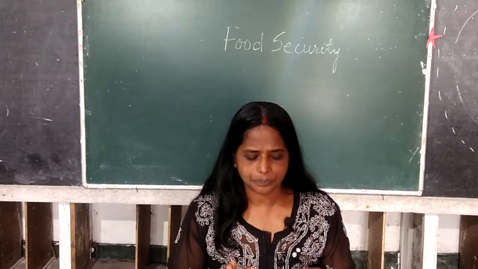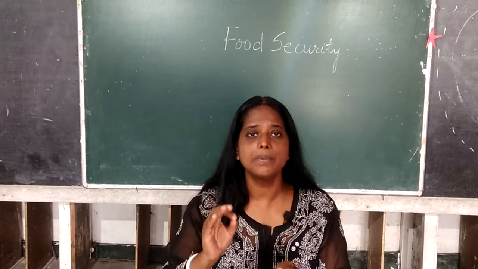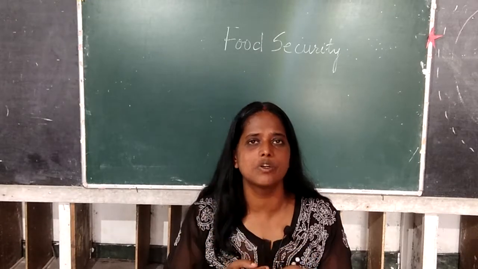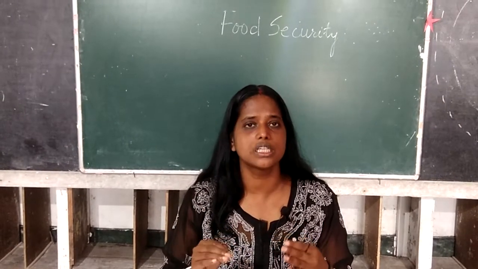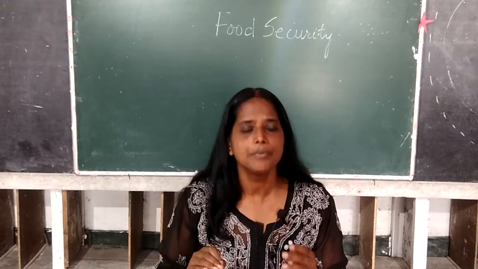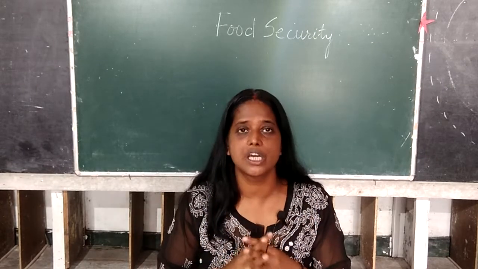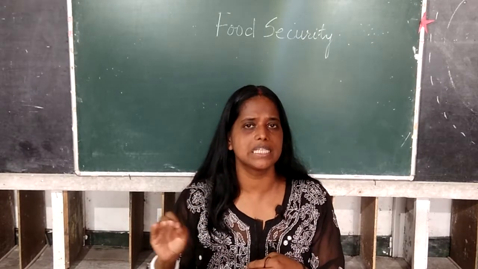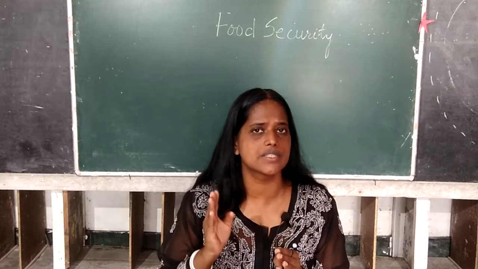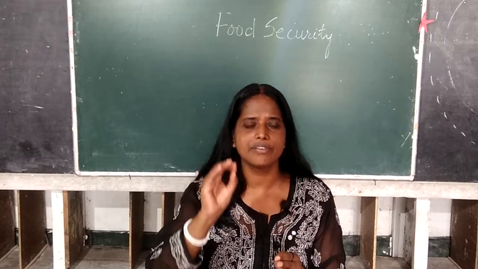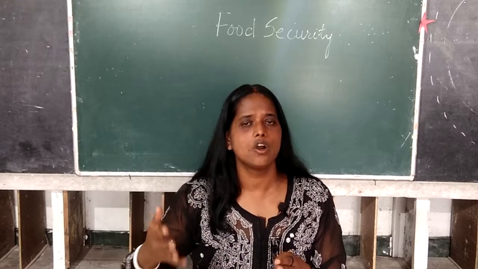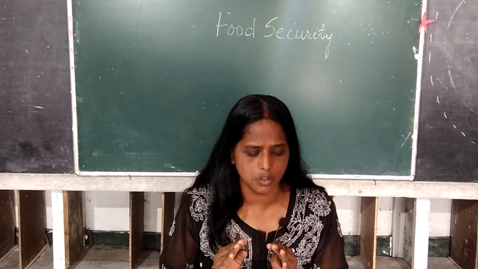The next topic is problems in attaining food security. Again we can take the example of our own country: why can't we achieve food security, what is the problem? Number one, please check page 118. What are the problems in attaining food security? Number one is that the rate of food production is very slow. It is very low. The food being produced for the population of our country is very low.